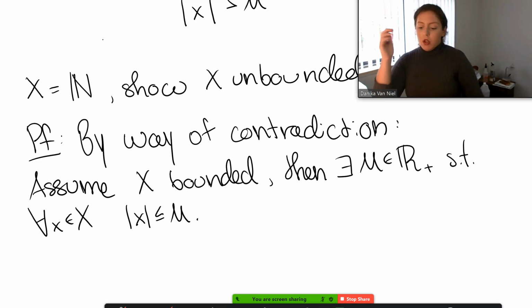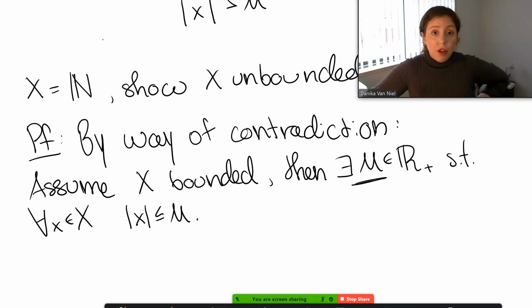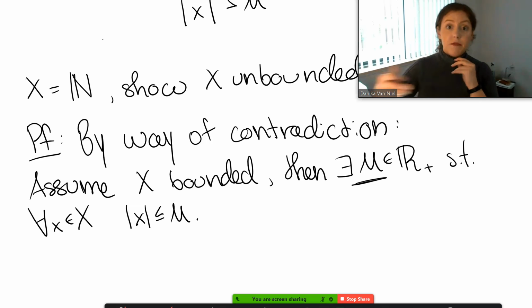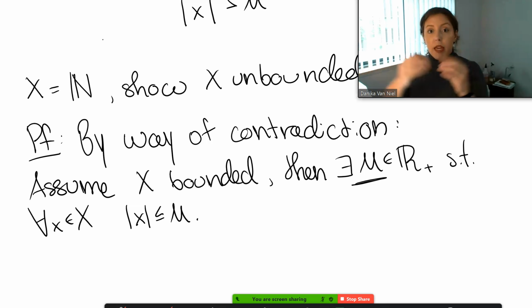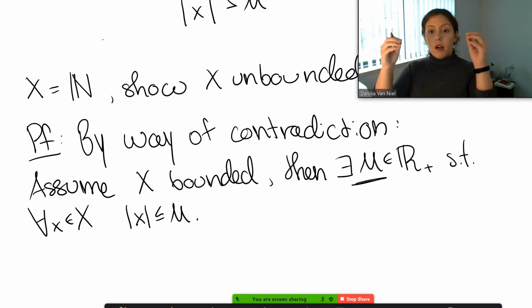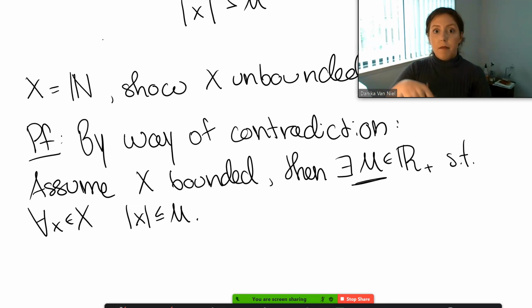We've fixed our M, although it's just a generic one. You could plug in 1, you could plug in 22,043. So you're not picking a specific number, but you are sticking with M. M's not changing. We've fixed M, but we didn't give it a specific value. So M can be anything within the positive reals, but we fixed it for right now.